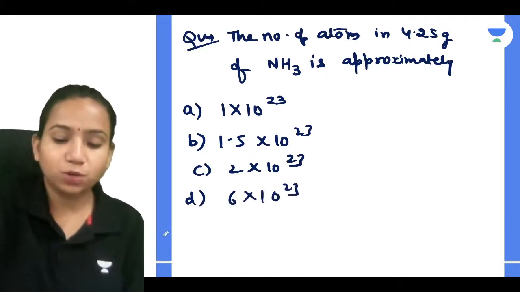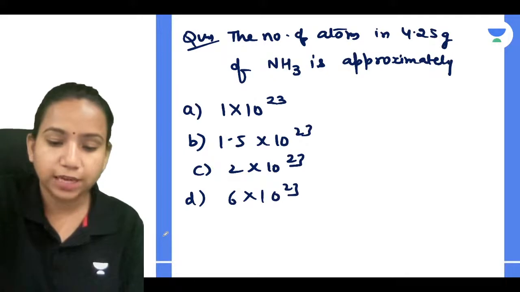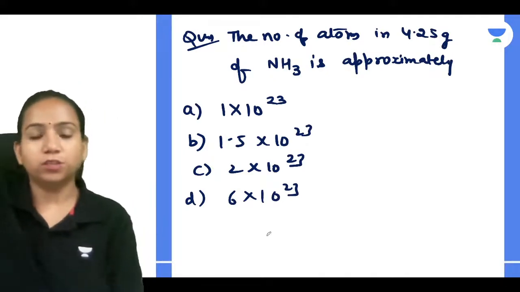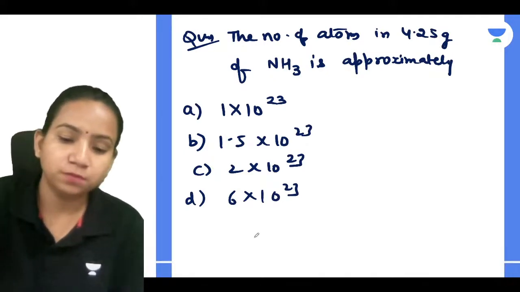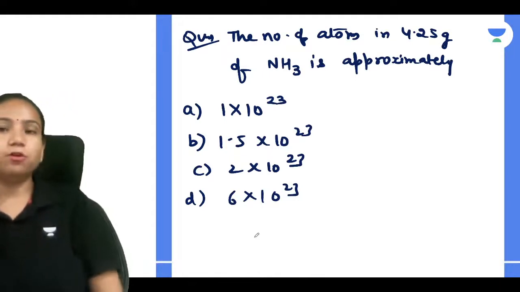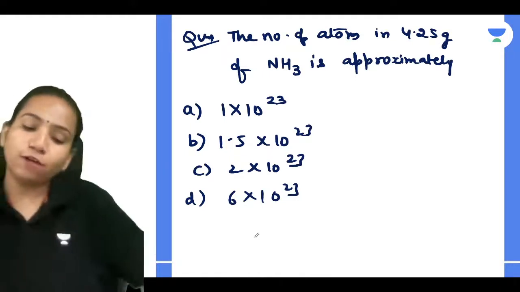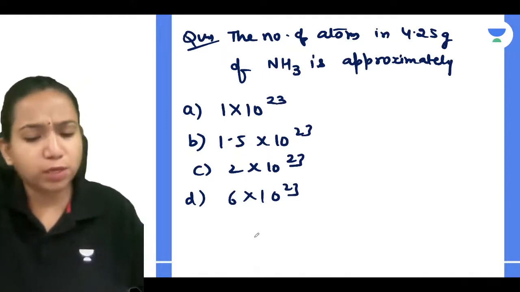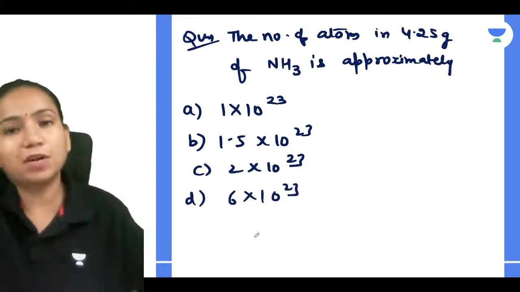So let's see who will be giving the correct answer. Yes, Ridhima, what do you think? You can solve this question, everyone? The number of atoms in 4.25 gram of NH3 is. So we'll be doing one difficult question, one easy question, like that we'll be following up.